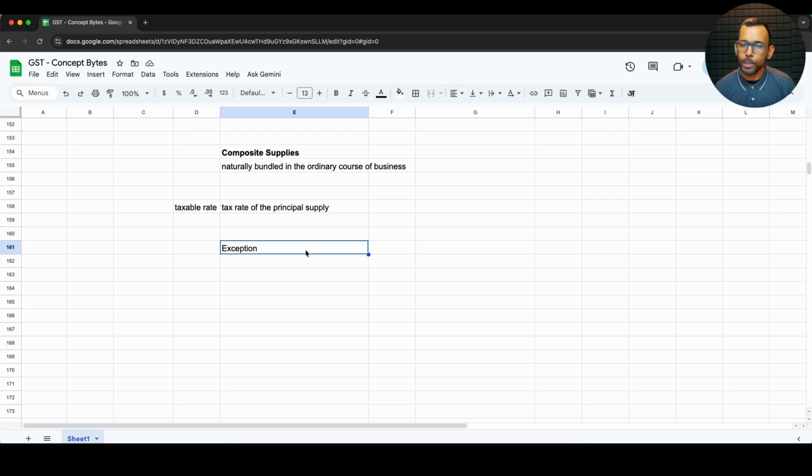Now there is an exceptional situation where it is a composite supply, but still the tax rates will be multiple, meaning we won't look at what is the primary supply or the principal supply. We will tax however many services or goods there are at their respective rates. I will show you an example.